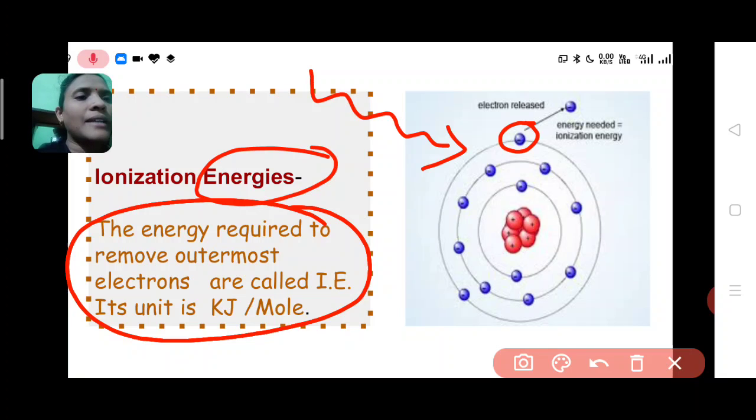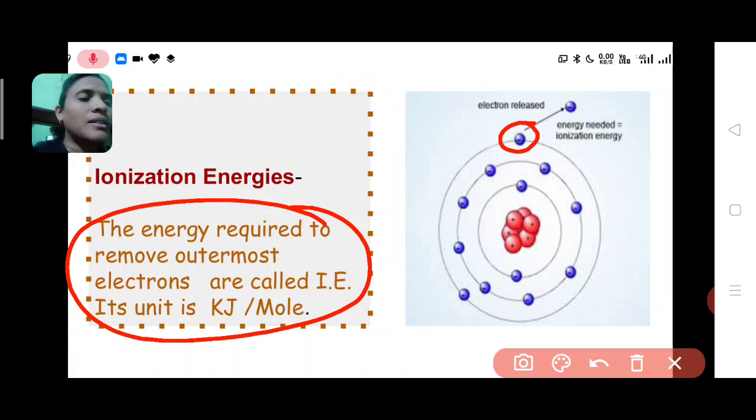Photons are the energy packets of the sun. Whenever this amount of energy is provided to this outermost electron, it gets removed.